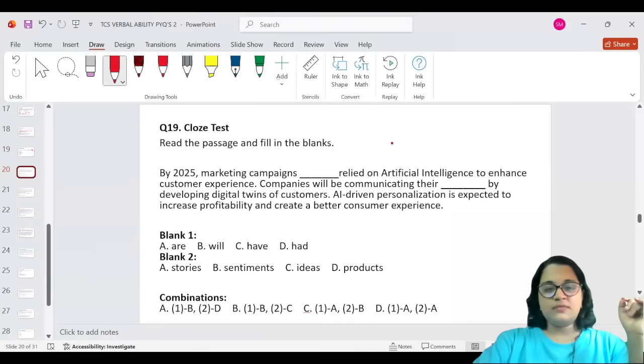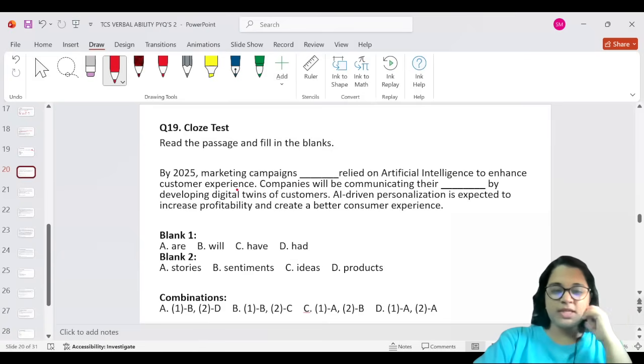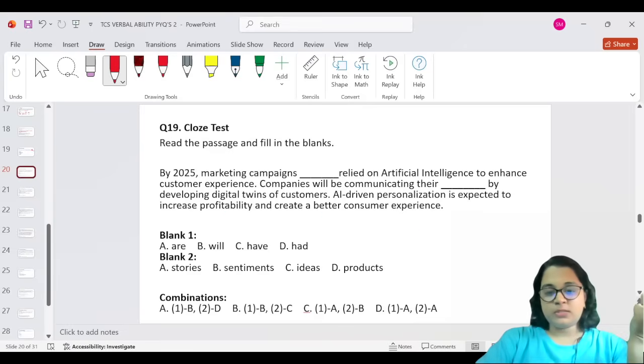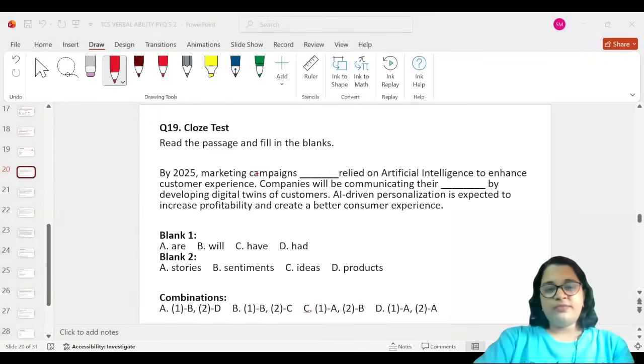Read the passage and fill in the blanks. By 2025, marketing campaigns blank relied on artificial intelligence to enhance customer experience. Companies will be communicating their blank by developing digital twins of customers. AI-driven personalization is expected to increase profitability and create a better consumer experience. So, by 2025, marketing campaigns. It sounds like a future perfect tense, right?